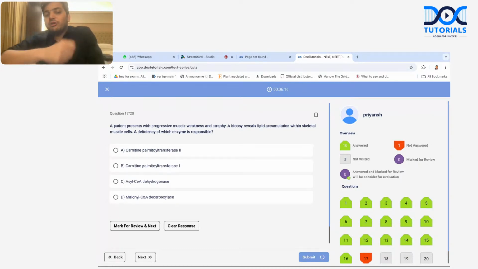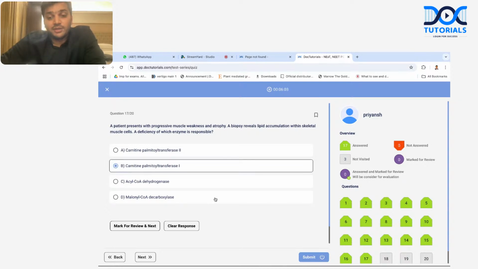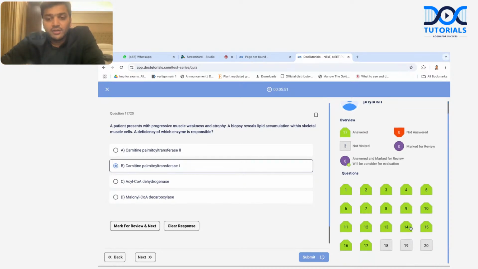Now, because they have not specifically mentioned where the problem is going to be, and because CAT1 is the more common problem with the overall CAT transporter, I will go with option B. See, in beta oxidation, we require CAT1 and CAT2 because both are there. CAT1 and CAT2 both are in the choice, so I will go with CAT1.